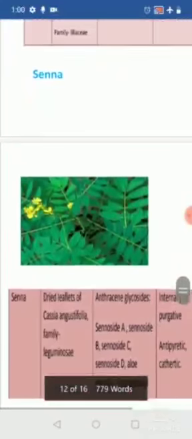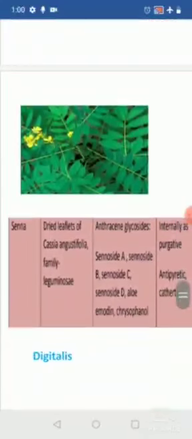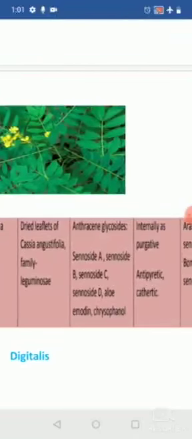Okay, so next is senna. Coming to senna, its biological source contains the dried leaflets of Cassia angustifolia, belonging to the family Leguminosae. Coming to the active constituents, mainly it contains the anthracene or anthraquinone glycosides, that is sennoside A, B, C, and D. Apart from that it contains aloe-emodin, chrysophenol, and calcium oxalate crystals, but the main active constituents are the anthracene glycosides, that is sennoside A, B, C, and D.